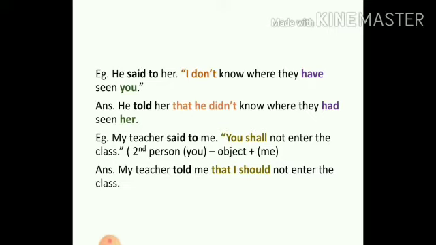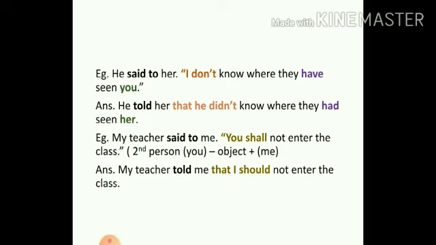We said the first person inside, that is I, will relate to the subject. So how will it change? Now let's follow this 1, 2, 3 SON. So he told her that. Now said to, students, remember we already said that said to will become told. I is first person relating to the subject, that is he. So the I will actually become he.